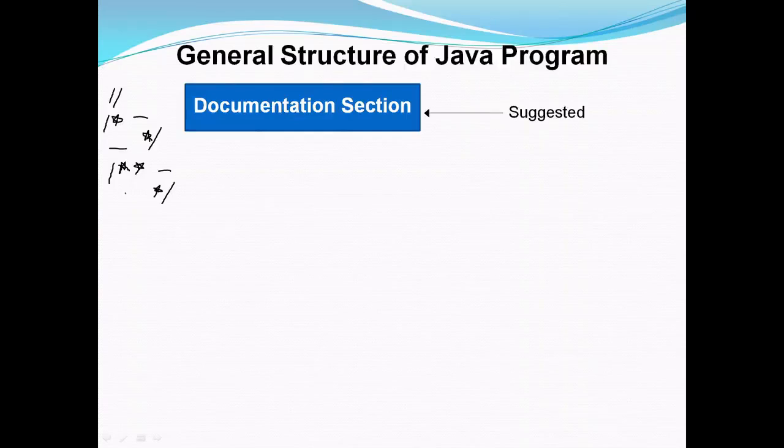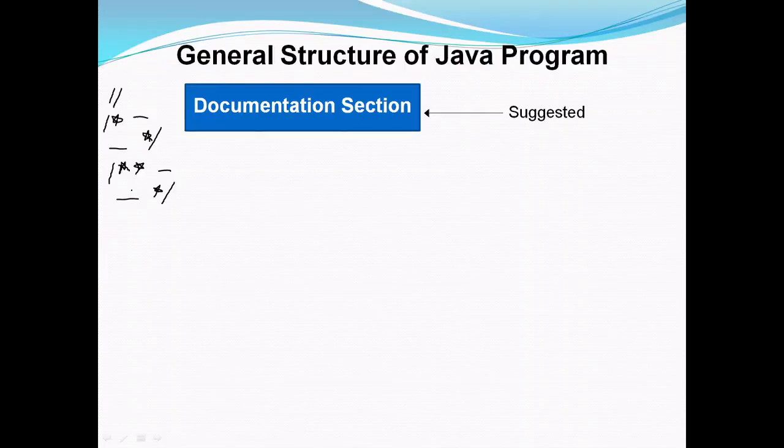This is called a documentation comment. The other two types of comments you are already familiar with. This form of comment is used for generating documentation automatically. Whenever you use automatic documentation, if you include your documentation in this type of comments,